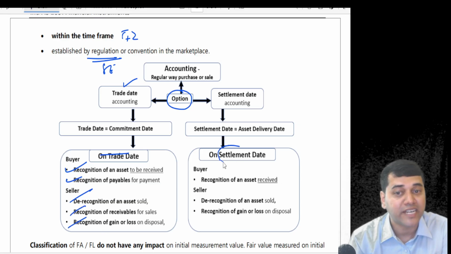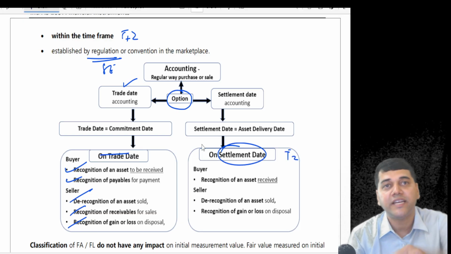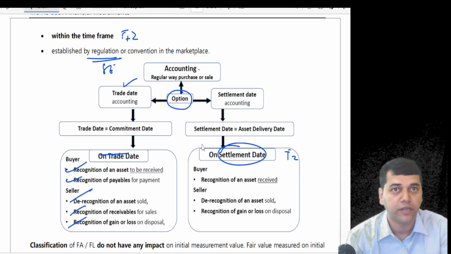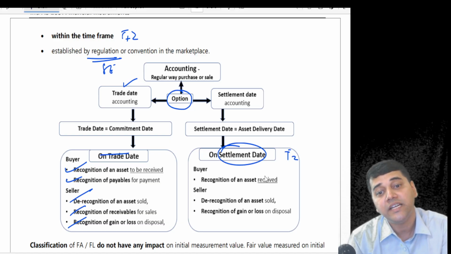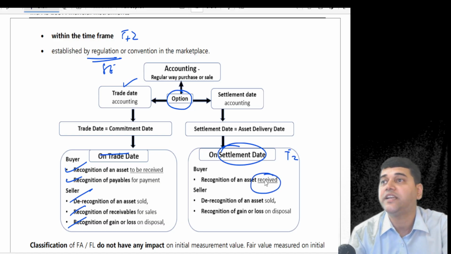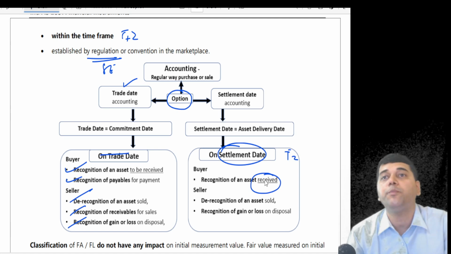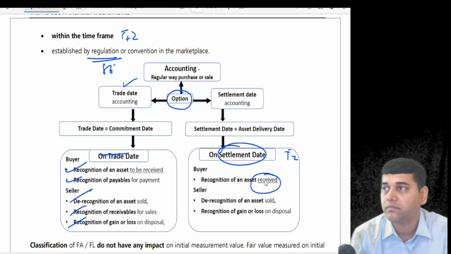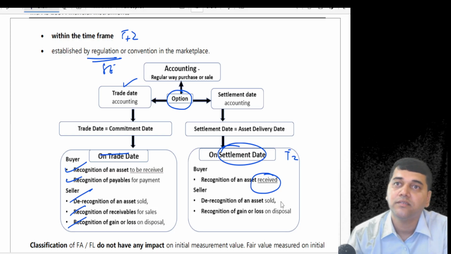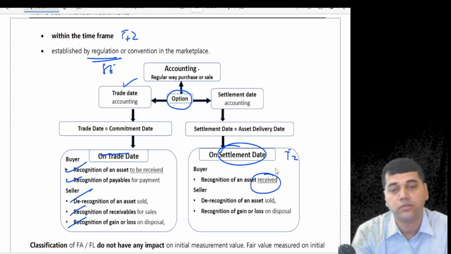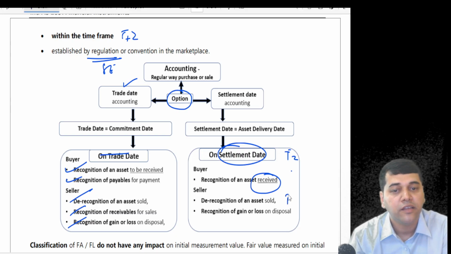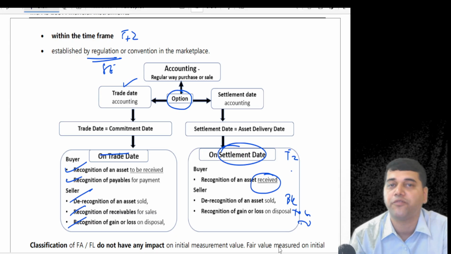If you do it on the settlement day, that means T plus 2, then on the day you place an order you don't pass any entry. You will pass the entry only when the asset is received. You debit the shares account and credit the bank. The seller will debit the bank account and credit shares and profit.